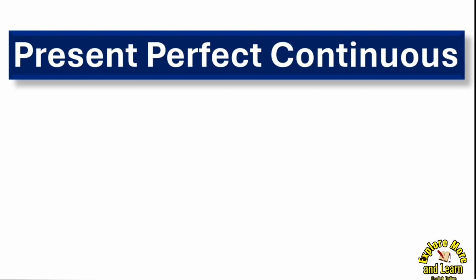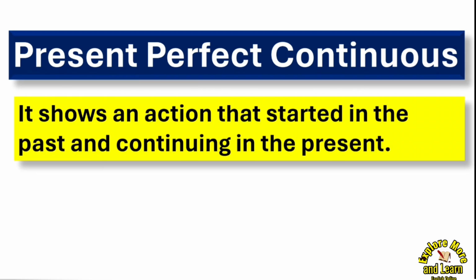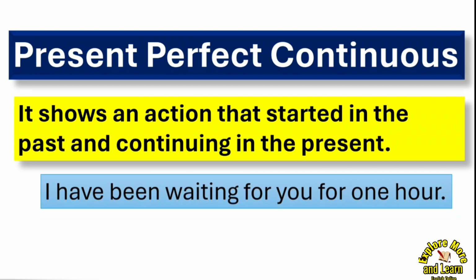Now present perfect continuous tense, what is that? Let's define. It shows an action that started in the past and is continuing in the present. Some action which started in the past but is continuing in the present. For example, I have been waiting for you for 1 hour.